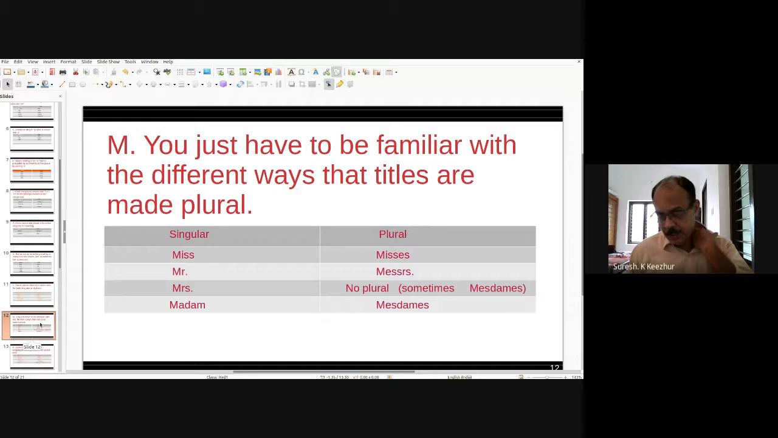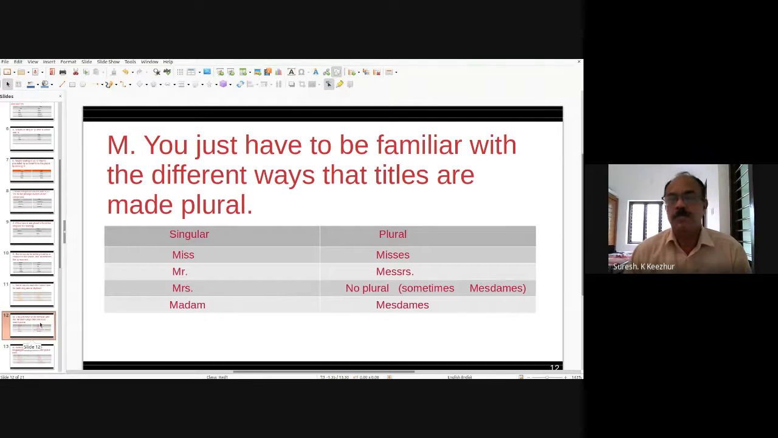Now you just have to be familiar with the different ways titles are made plural. For example, for teachers we always say Miss. The plural is Misses. Miss, Misses. Mr.: Messrs is used if there are so many, when we are addressing many gentlemen. So for many gentlemen we say Messrs, not Mr.